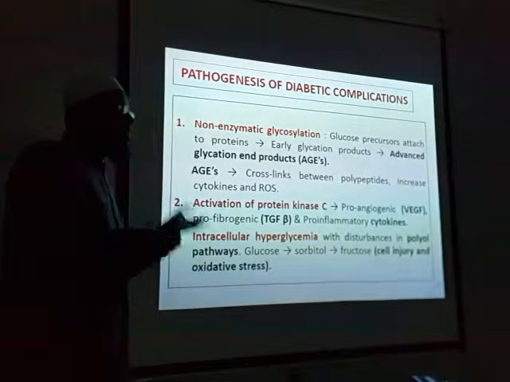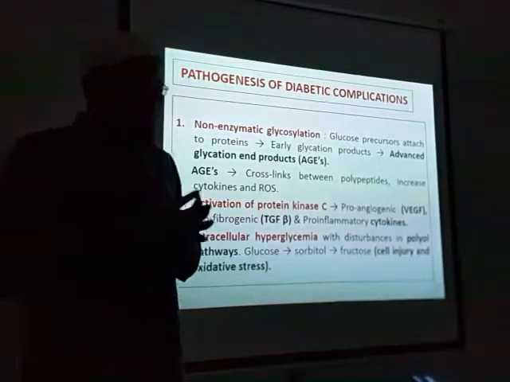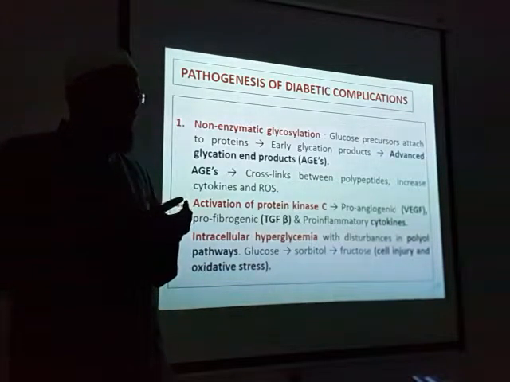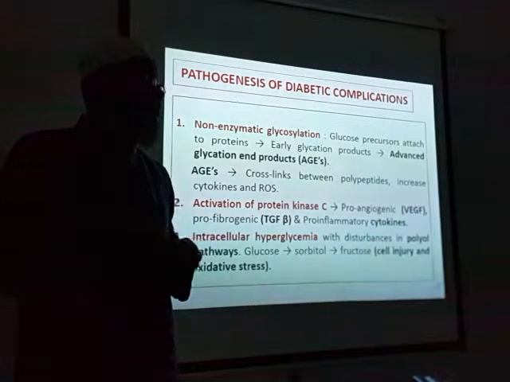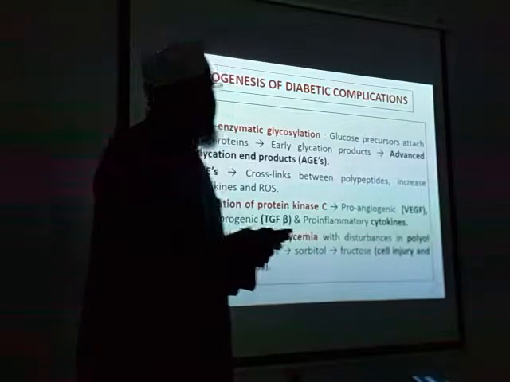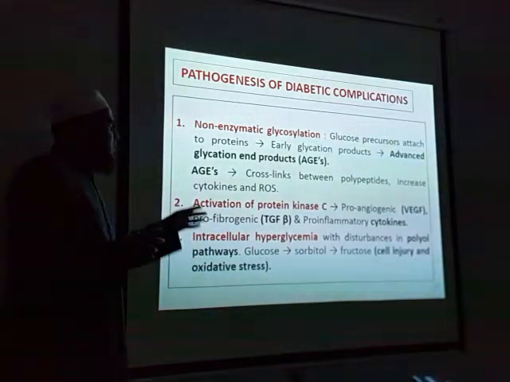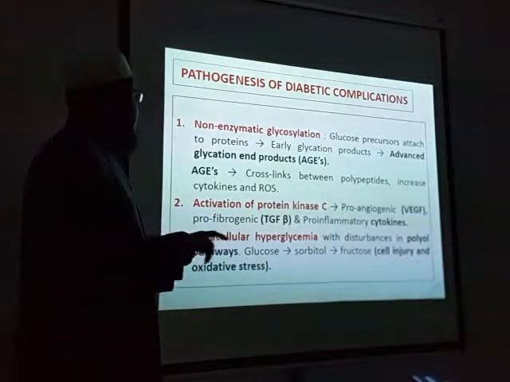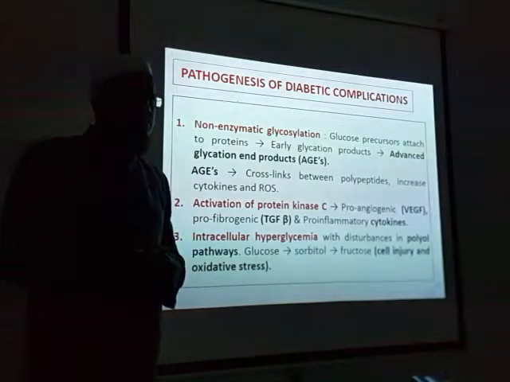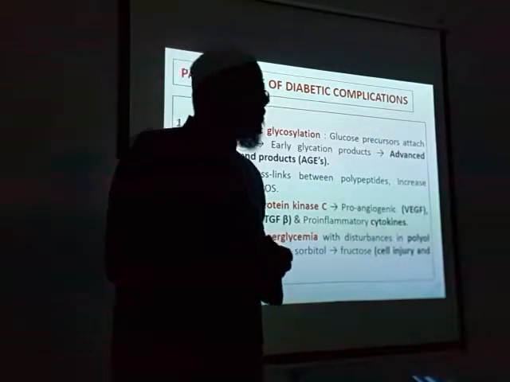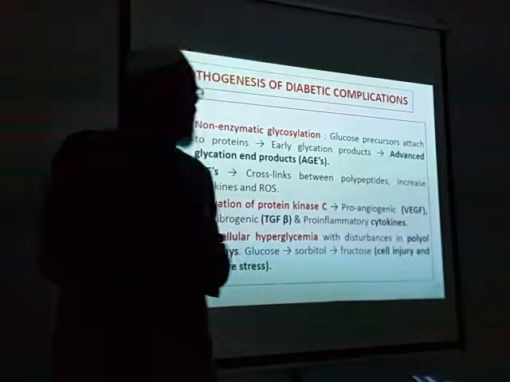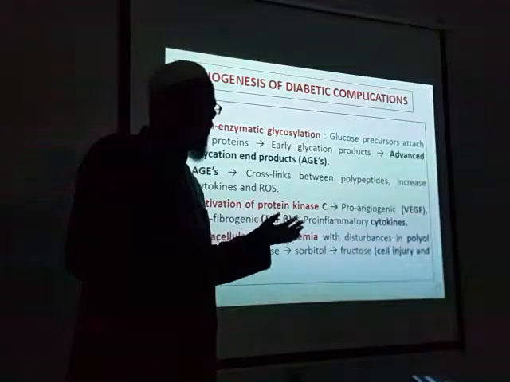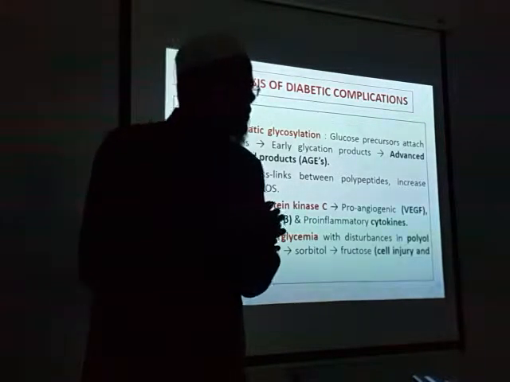Amyloid is also in this only. Because of this, the proteins don't get filtered and they start accumulating in the extracellular matrix, in the cell wall. Okay, one is this. Second thing is, these AGEs, advanced glycation end products, will increase cytokines. What is cytokine? Inflammatory mediators, which we have discussed. So what will it cause? It will attract the inflammatory cells.